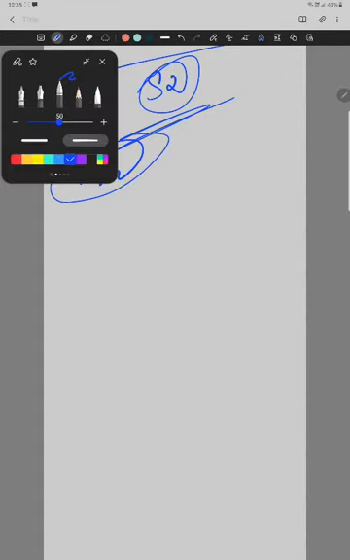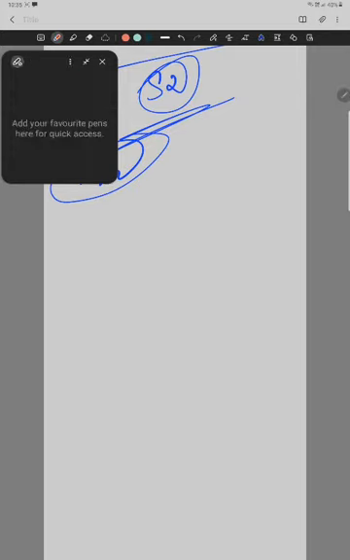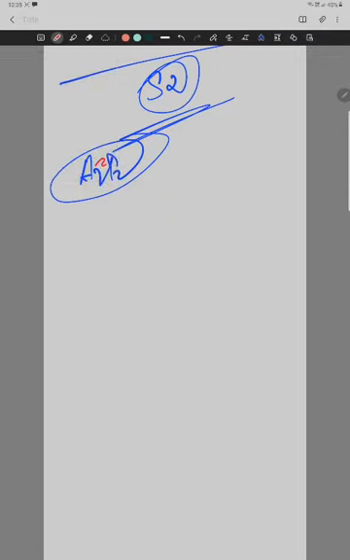Okay, so A2 and P2. This is the sequence you have just learned. So what is the time lag between these two? It is 30 milliseconds. So this is known as physiological splitting.